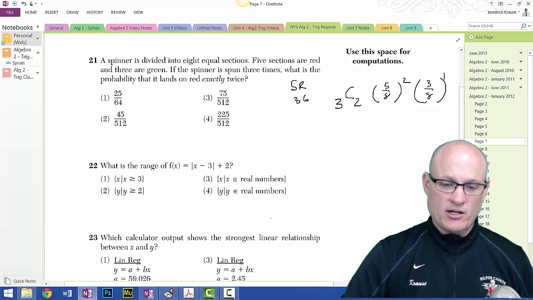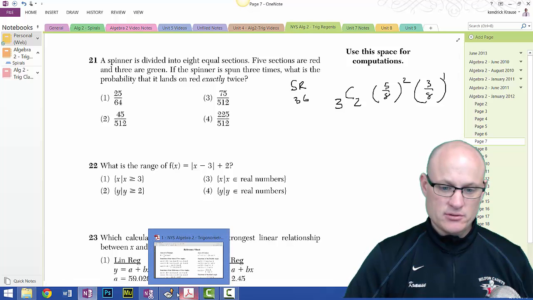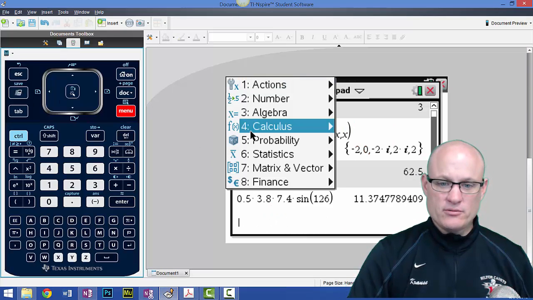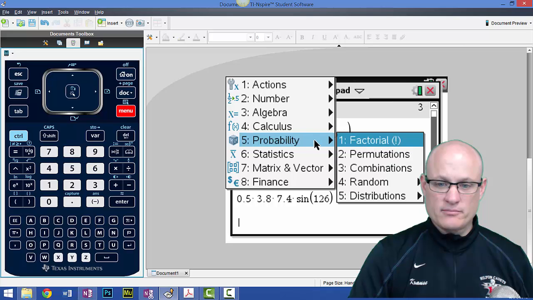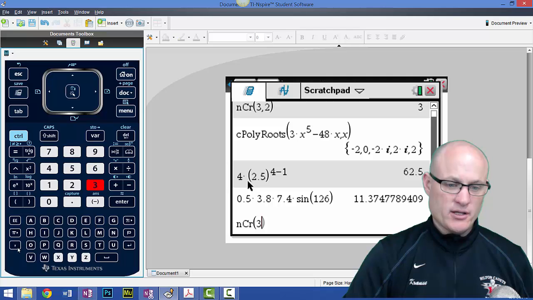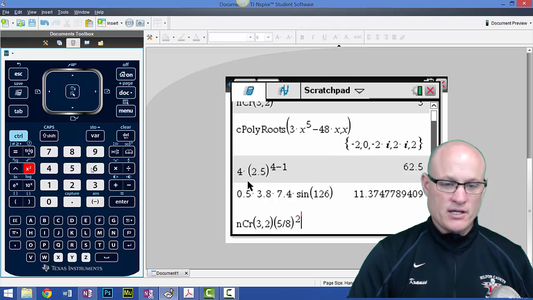So I'll come over to my calculator, and I'm going to do that. Menu, probability, combinations. So we're going to do 3 choose 2, parenthesis, 5 divided by 8, squared, and then parentheses, 3 divided by 8 raised to the first power.